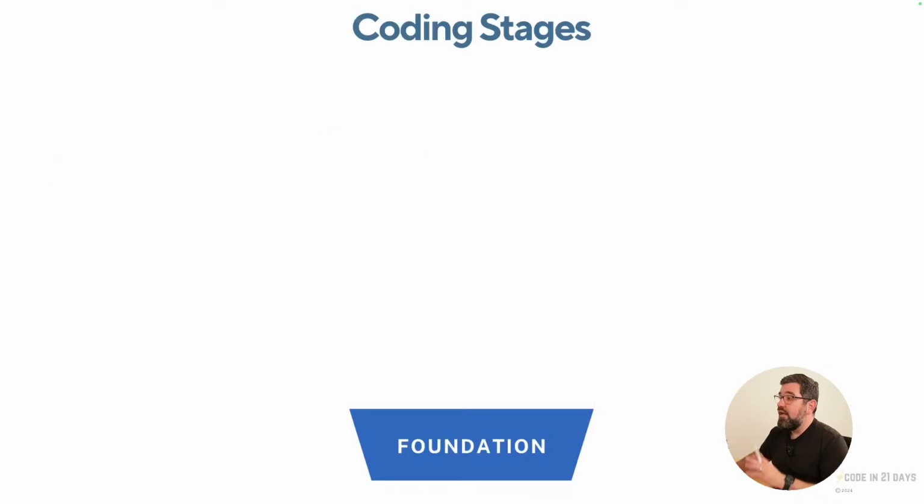First, I gotta talk about the coding stages. So first, there is a foundation stage. In this foundation stage, where almost everybody is, all the absolute beginners are, you need to learn the 7 core concepts. These core concepts are universal to any programming language. After you learn this, you're gonna be able to transpose these concepts to any programming language that you want. So that's amazing, that's great.